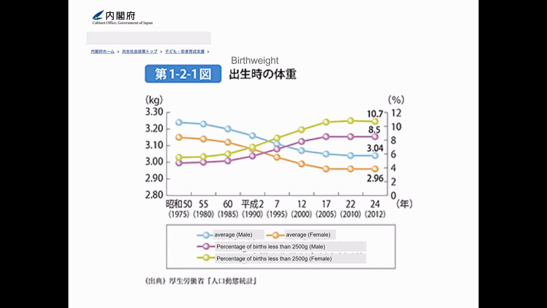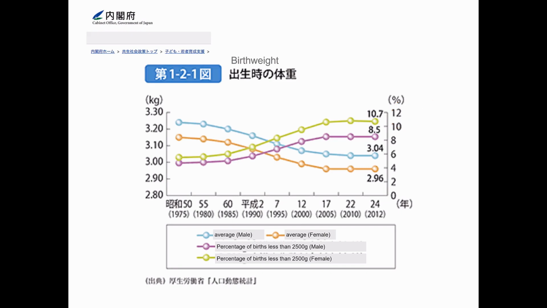This slide shows the changes in the average birth weight over time and low birth weight infant birth rate over time in Japan. As shown by the blue and orange lines, the average birth weight in Japan has decreased since 1980 and remains lower still now. In addition, the birth rate of low birth weight infants, which is shown in the green and purple lines, has increased since 1980 and is higher now.